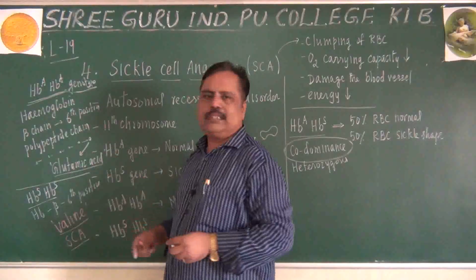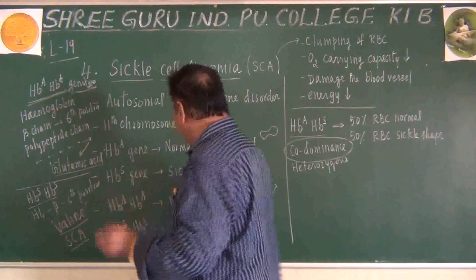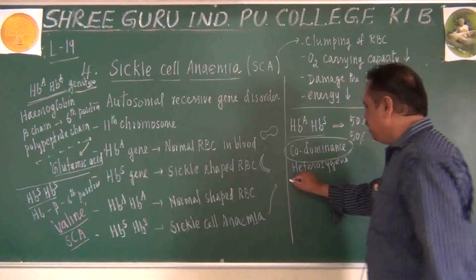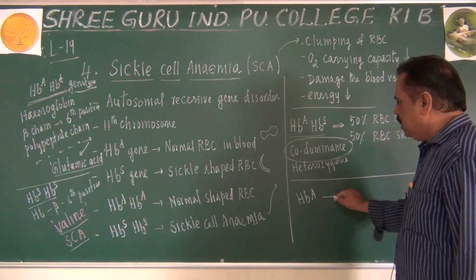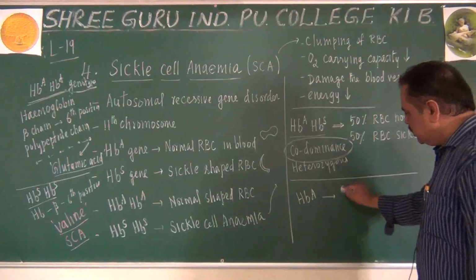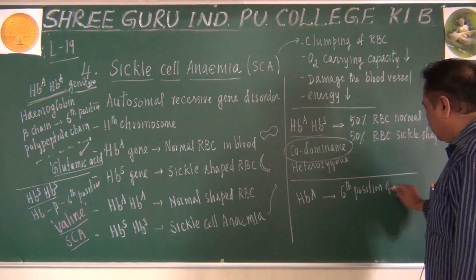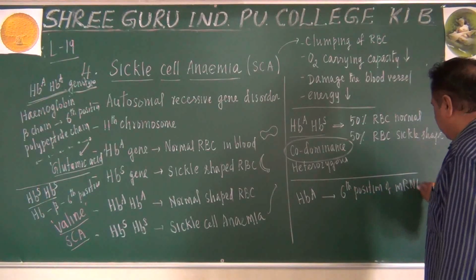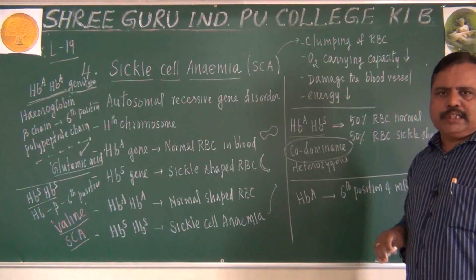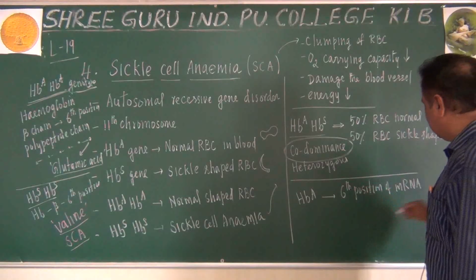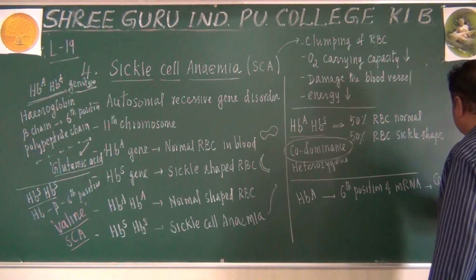Now again the question is, sir, what is the difference between HBA and HBS? Please listen. In the HBA allele, the sixth position of the mRNA, about DNA and mRNA we will be discussing in the next lesson, will be containing the GAG codon.